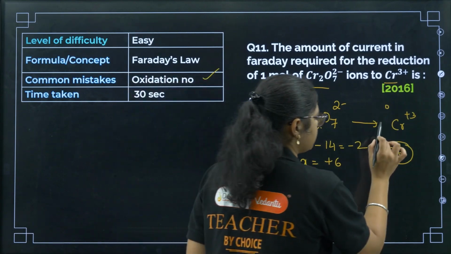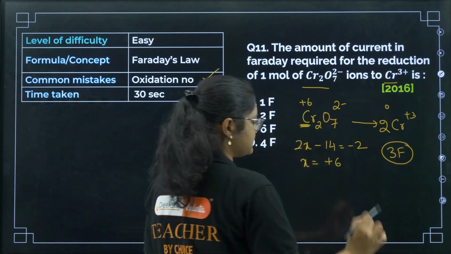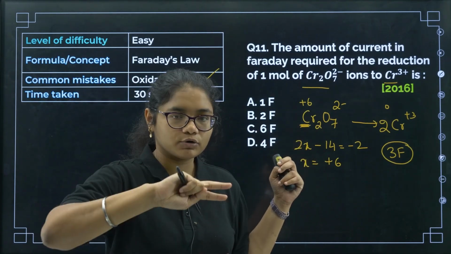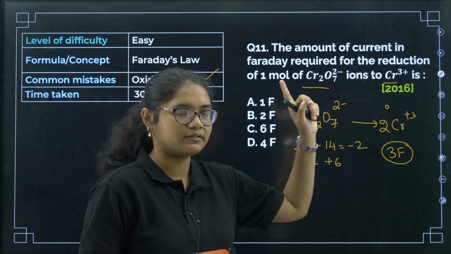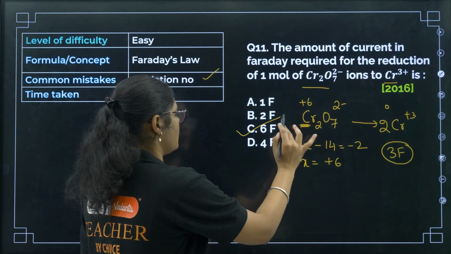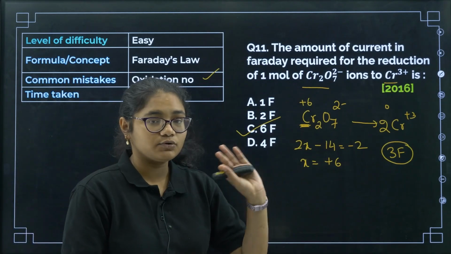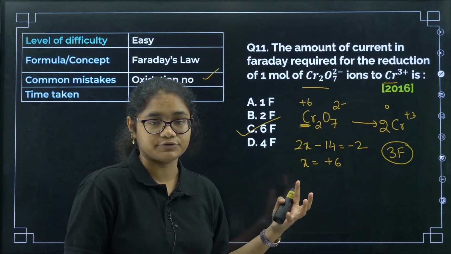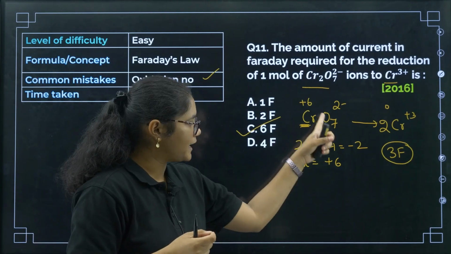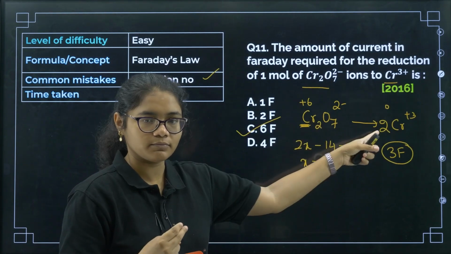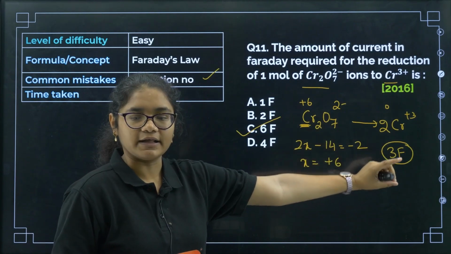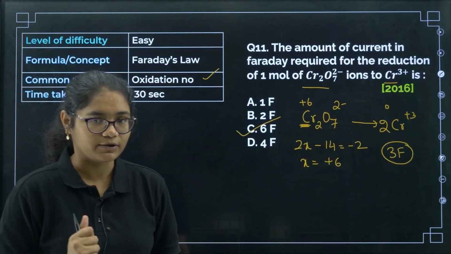If you balance the reaction, we will require 2 Cr3 plus. In 1 molecule of potassium dichromate, there are 2 chromiums, so both the chromiums will reduce. For 1 chromium, we need 3 Faraday. 2 chromiums means we will require 6 Faraday. So the correct answer here will be option number C. Here there is no 3 Faraday in the options, so it is less confusing. But if you have both 3 Faraday and 6 Faraday, you may go wrong. So remember, when dichromate is there, both chromiums will get reduced. You cannot reduce only 1 chromium. Each chromium requires 3 Faraday, so 2 chromium will require 6 Faraday. I hope you are getting this.